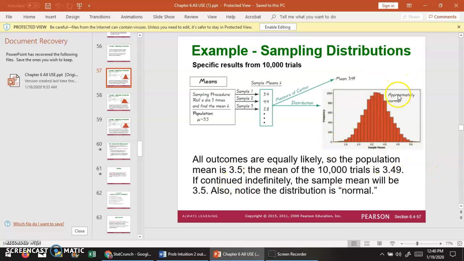So here's the histogram of that sampling distribution, or of 10,000 trials, and you can see it's centered at 3.5.